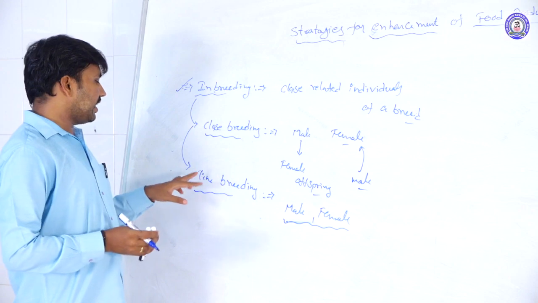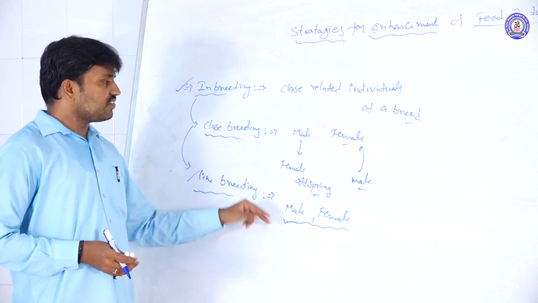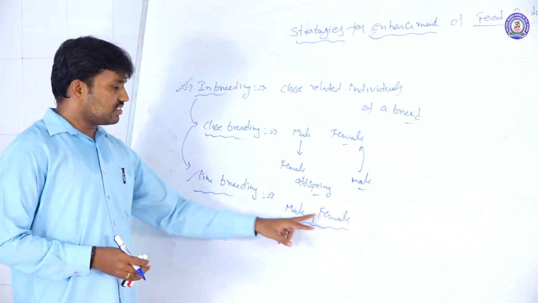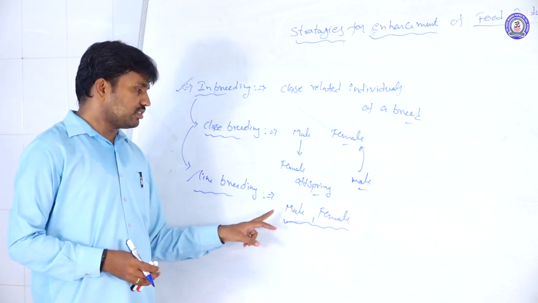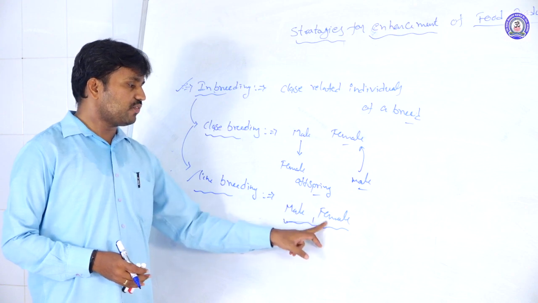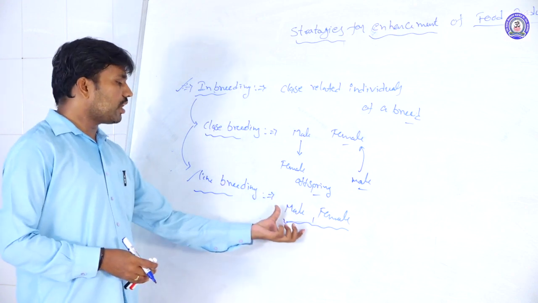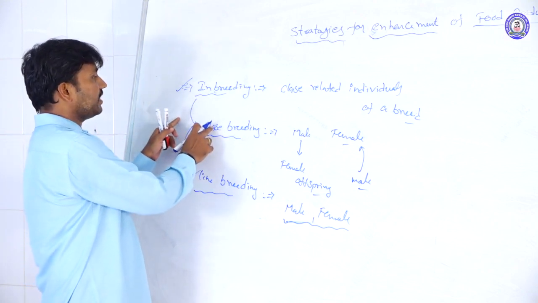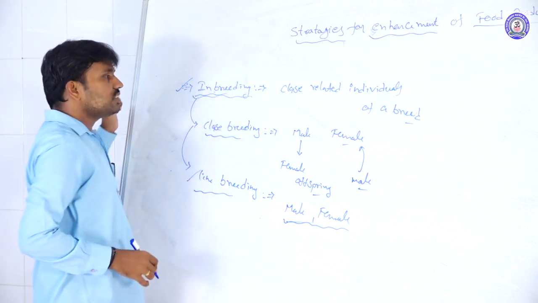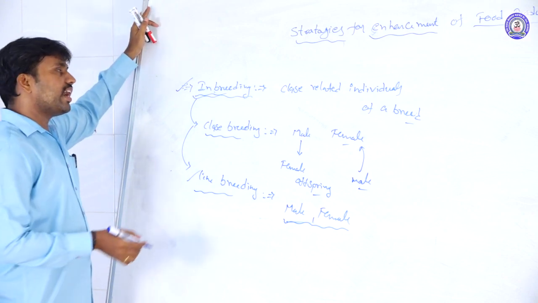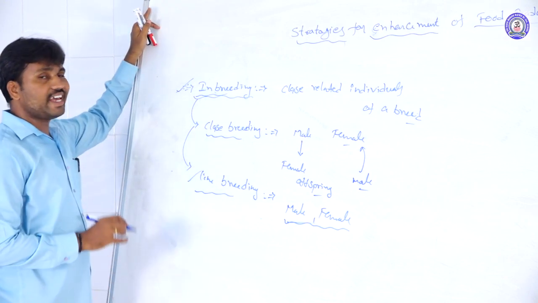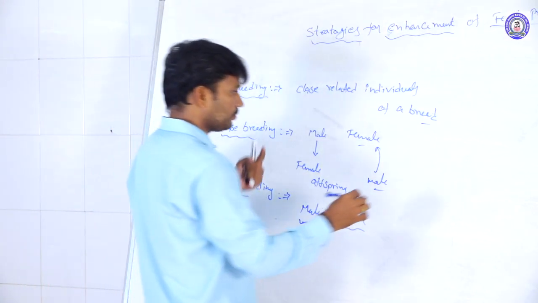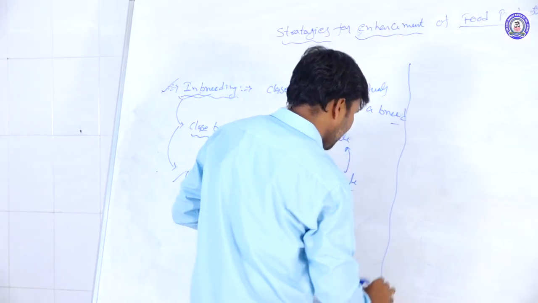In line breeding, we are not crossing the male with the female offspring. Within the same generation, we take the superior quality male and female of the same breed and breed them. This is called line breeding. Like this, very closely related individuals we are breeding. That type of breeding is called the inbreeding method. So next one is the outbreeding method. Second one is the outbreeding.